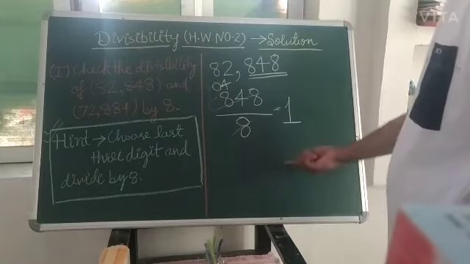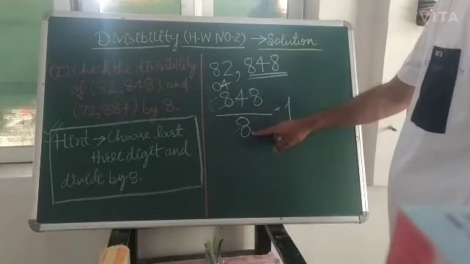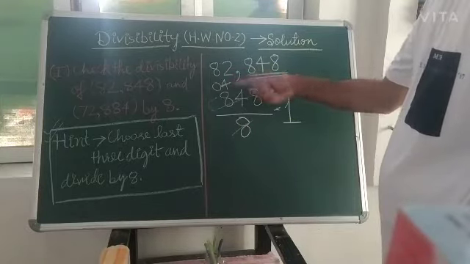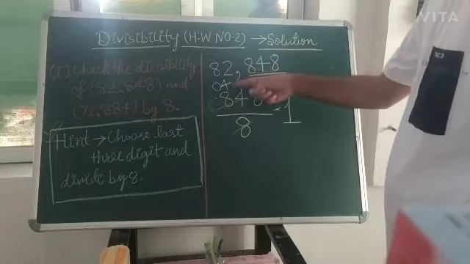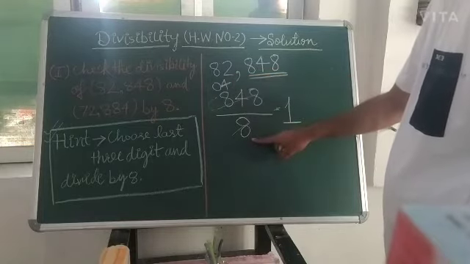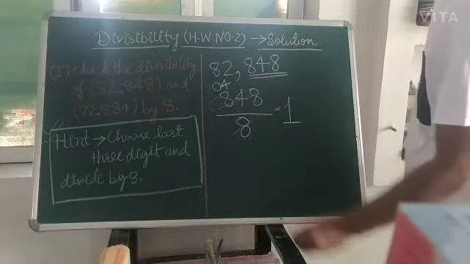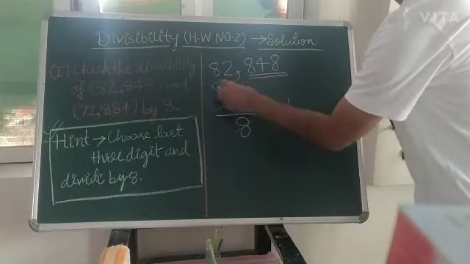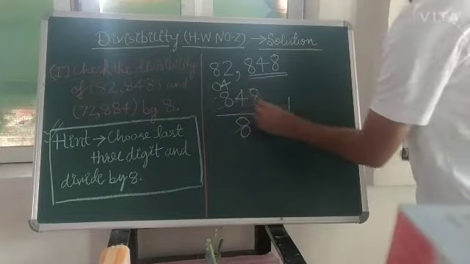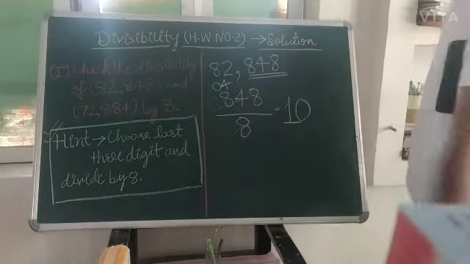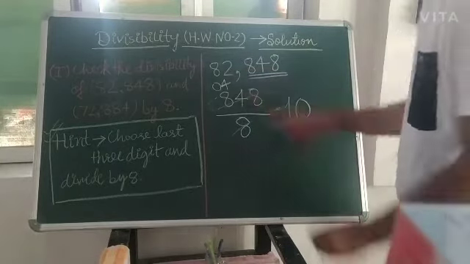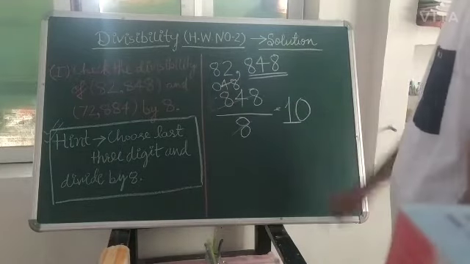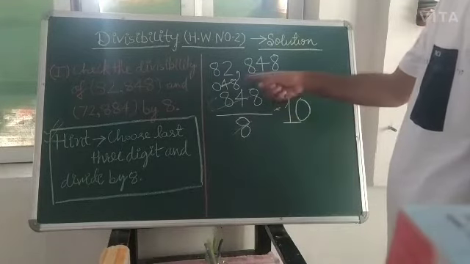Now what are you looking at? This 8 is not dividing this number, because the number here is less than 8. So in the division what will you do? You will write 0 here and again bring down the next number, and now 8 will go 6 times.